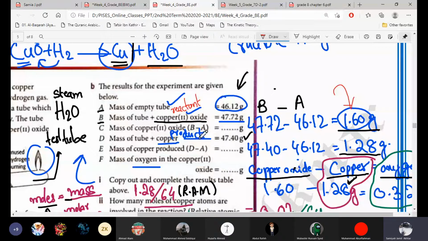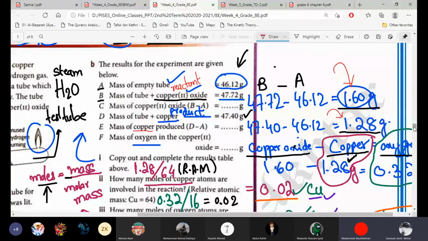Then the mass of tube plus copper is given to us. Copper is the product, which is 47.40. So we can take out the mass of copper from it by minusing the empty tube mass. And the answer is? 1.28. Yeah, 1.28. Good. This is the mass of copper. Now we have the mass of copper oxide and we have the mass of copper also. Can we take out the mass of oxygen from it?